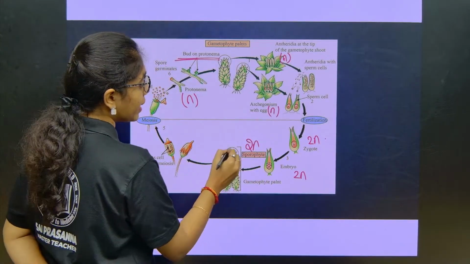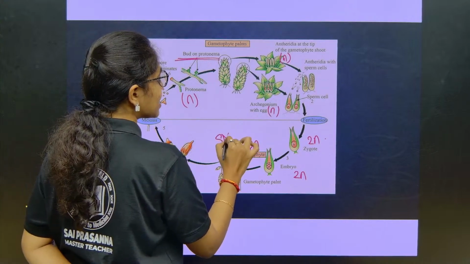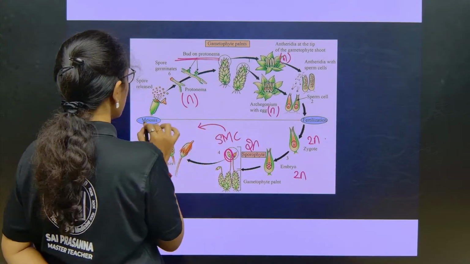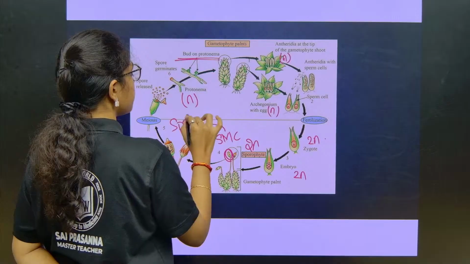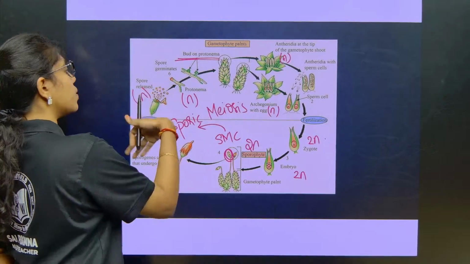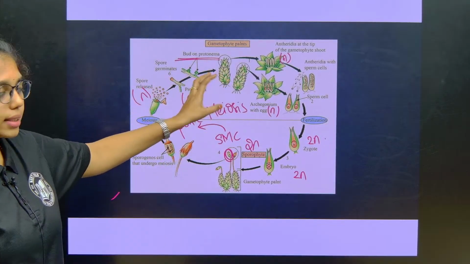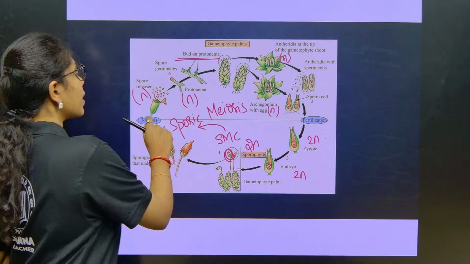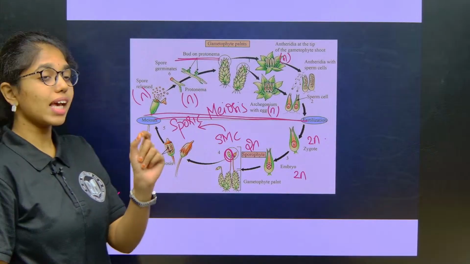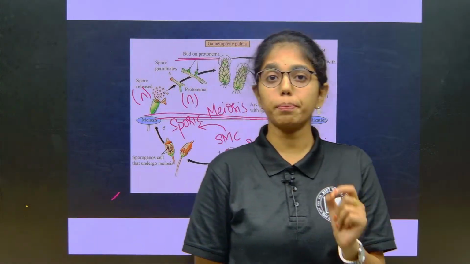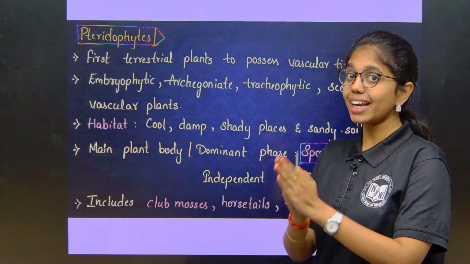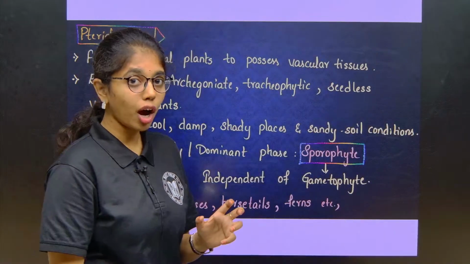In the sporophyte, at the capsule region, spore mother cells are present, which are diploid. They will undergo sporic meiosis, and after this, haploid spores will be released, and falling onto the substratum they develop into protonema. So here you can see equal stages of haploid and diploid stages. So the life cycle of bryophytes is haplodiplontic. Clear, right? Next.